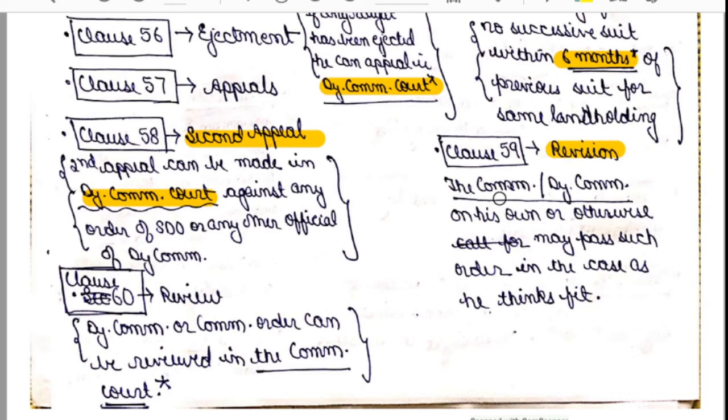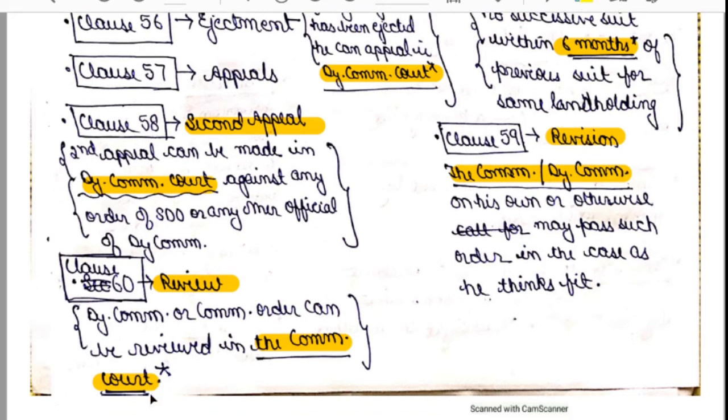That is, the commissioner or the deputy commissioner, on his own or otherwise, may pass such order in the case as he thinks fit. So who holds the power to revise the verdict? The commissioner or the deputy commissioner. Now we will move to clause number 60. It talks about review. That is, the deputy commissioner's or commissioner's order can be reviewed in the commissioner's court. So where can it be reviewed? In the commissioner's court.